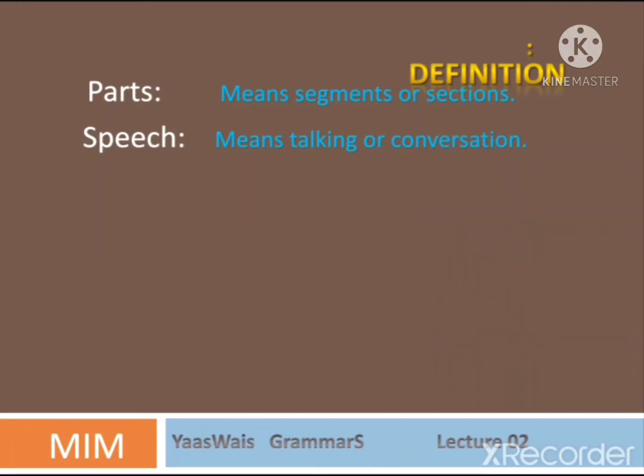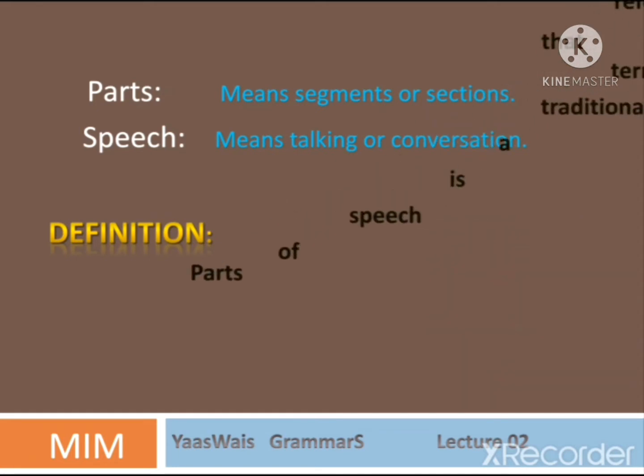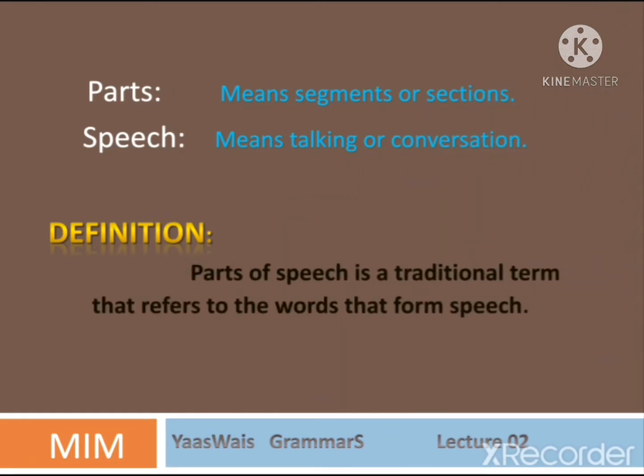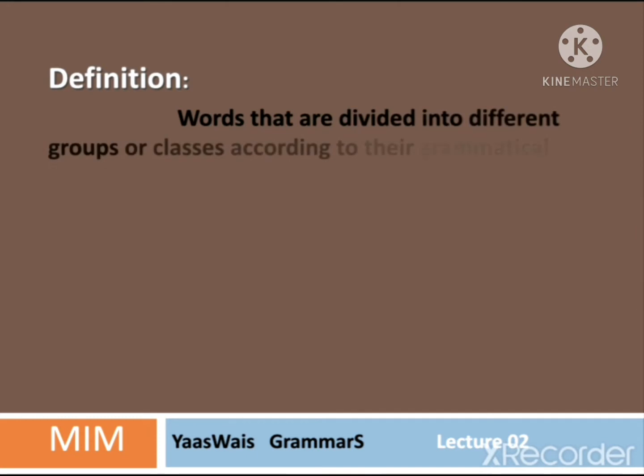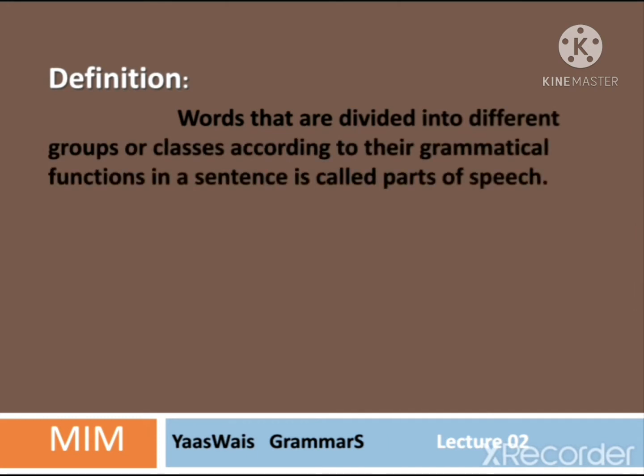After that, we need to know the definition of the parts of speech. You can say, parts of speech is a traditional term that refers to the words that form speech. From the beginning, we say that parts of speech are words and they combine to form speeches. Or you can say that words that are divided into different groups or classes according to their grammatical functions in a sentence are called parts of speech.